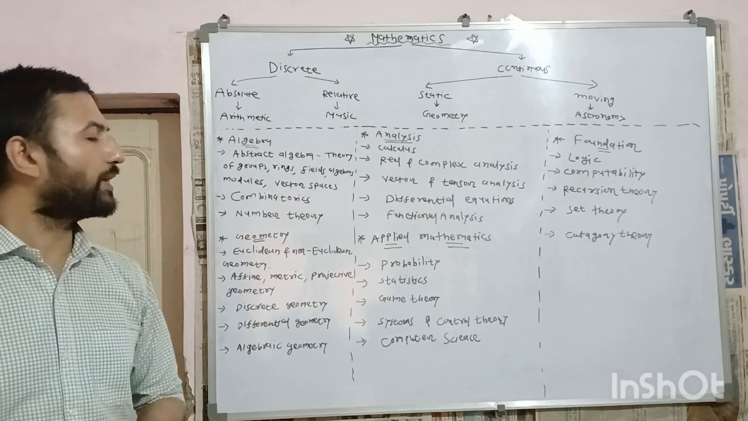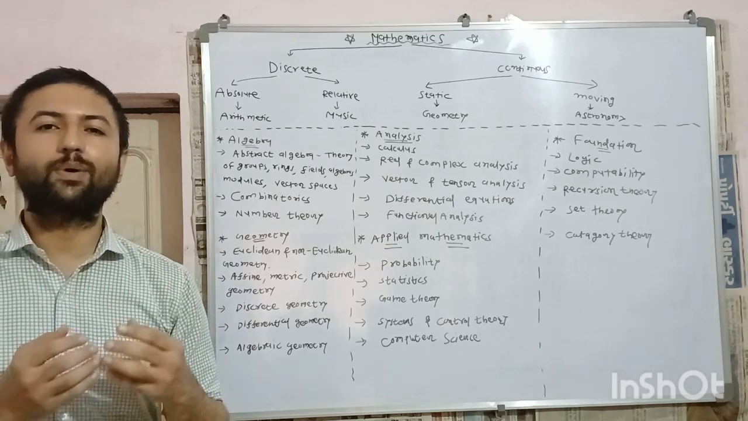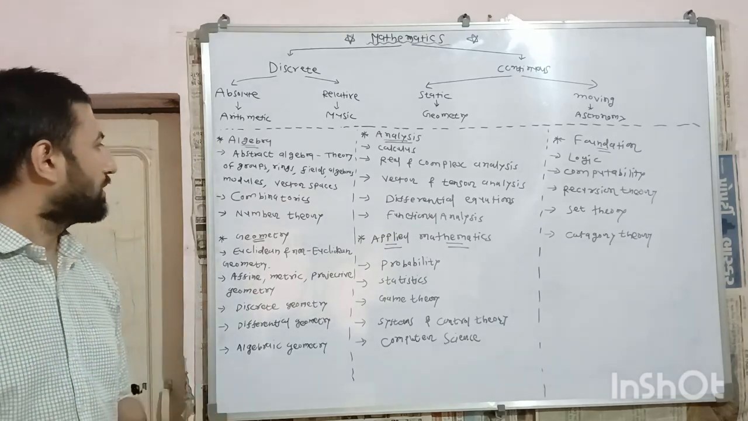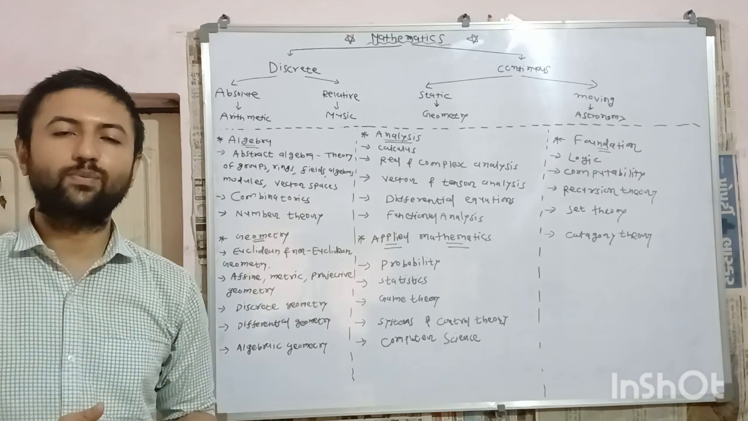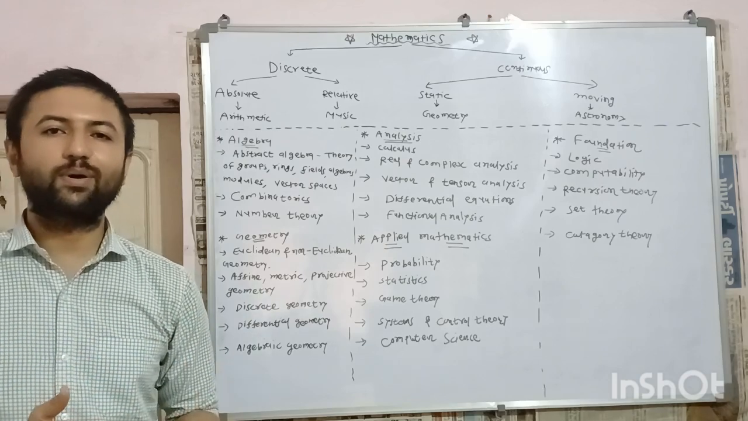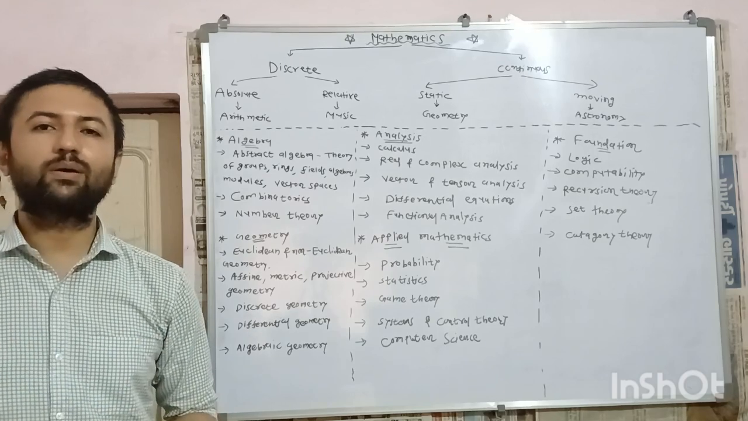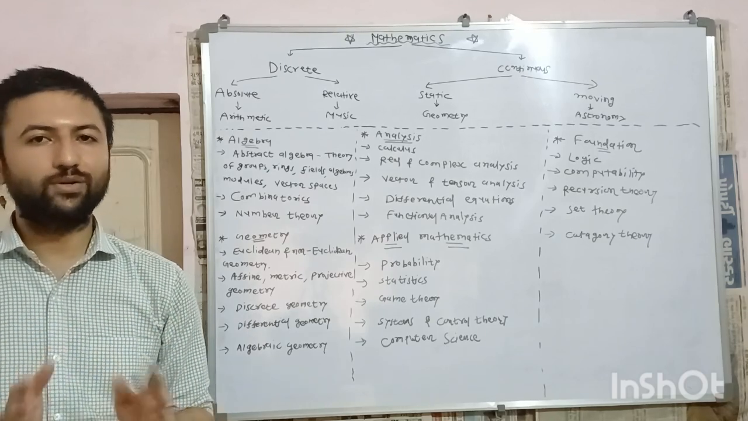Next branch is combinatorics, in which mathematical operations like permutation and combinations are studied. Next branch is number theory, in which various numbers are studied. For example, integer number, natural number, real number, complex number, octonions, quaternions, septenions, etc.